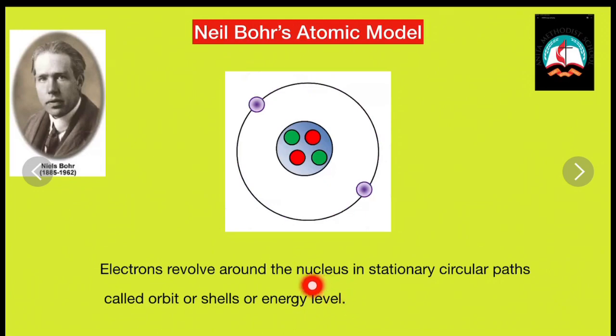Why are they called energy levels? Electrons do not have energy of their own, but each shell is associated with energy, and that energy is called the energy of the shell. Therefore, the orbits or shells are also called energy levels.